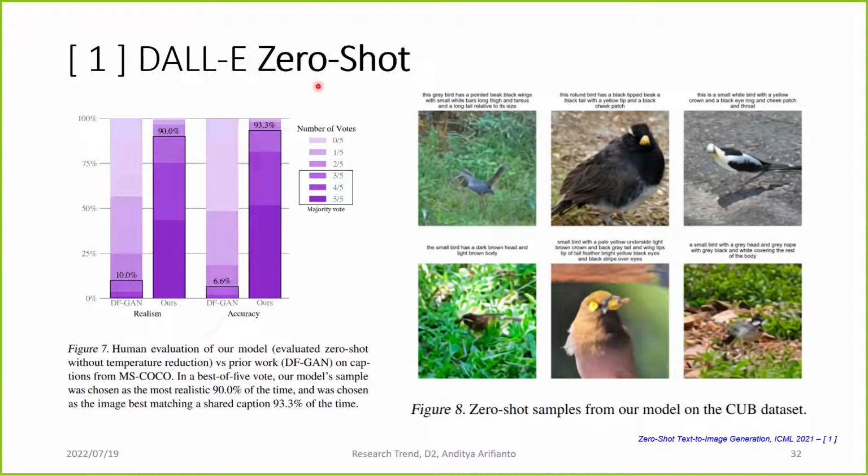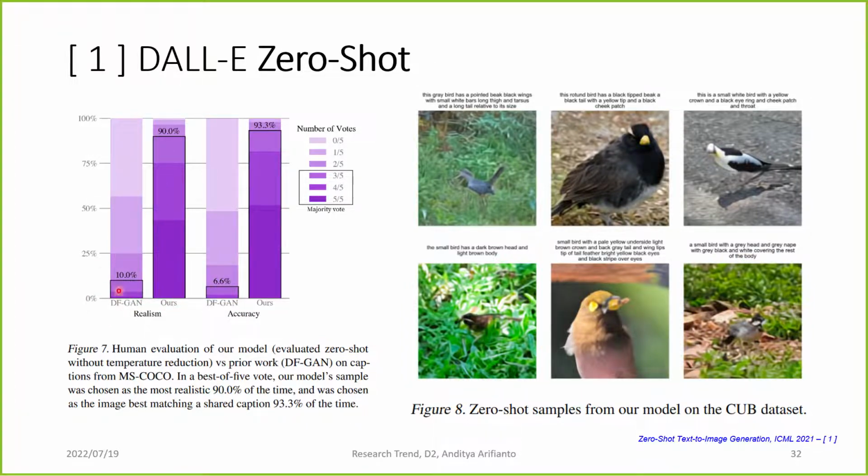It also has the capability of zero-shot generation. For example, they train the model on Wikipedia and YFCC image datasets, but they test generating a bird from text taken from the CUB bird dataset. DALL-E is not trained with the bird dataset, but it can still draw a good image from this CUB caption. In the evaluation compared to DF-GAN, humans chose the DALL-E results.